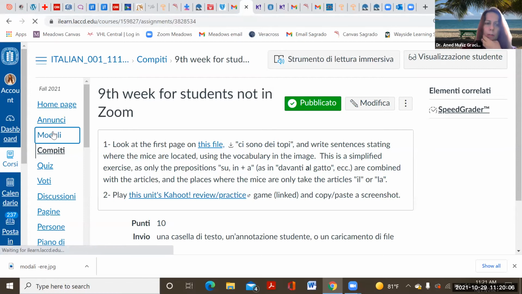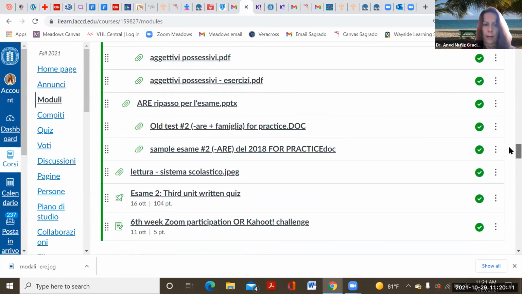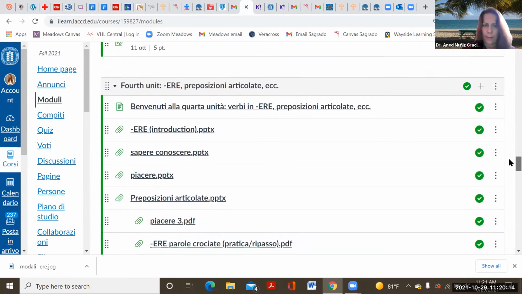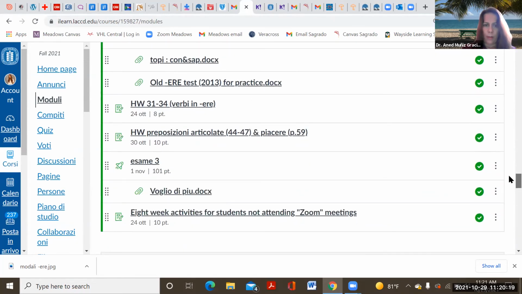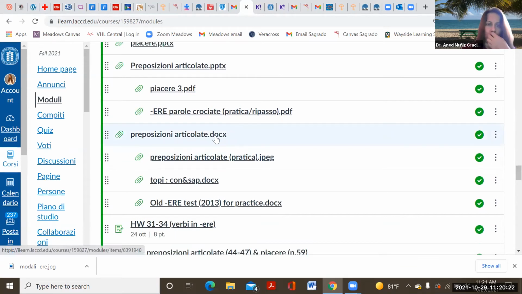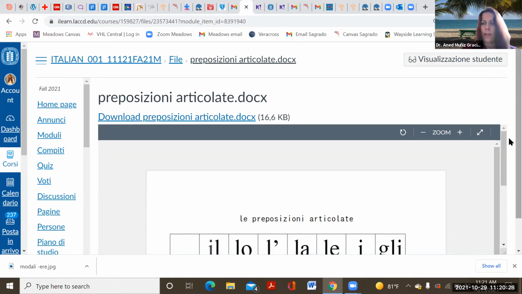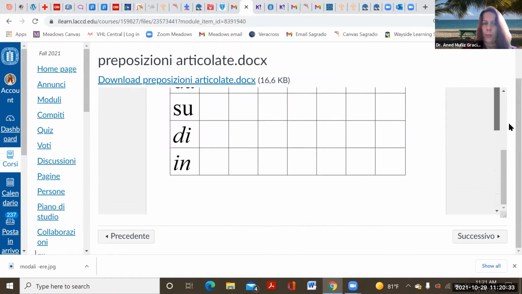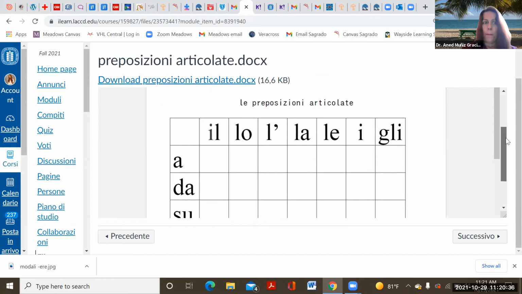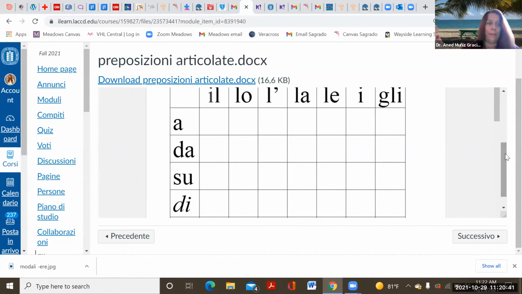Okay, modules. If you go to the modules, you may have a. So everything that we're doing now is 4th unit, right? And preposizioni articolate. And you have all these preposizioni articolate. Right, so this over here, I encourage everybody to do this, to complete this table before trying the quiz, because you may have to do this. Well, probably there's a high probability if I'm telling you to practice it.